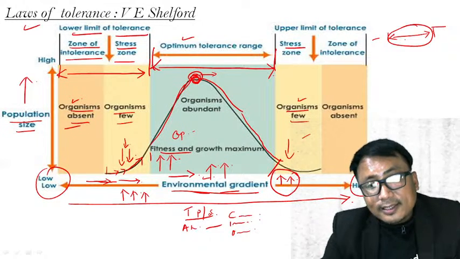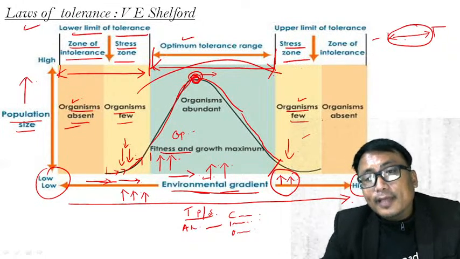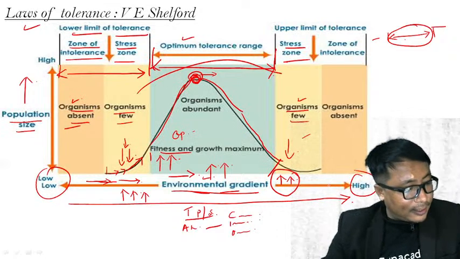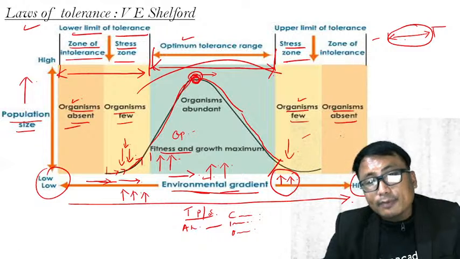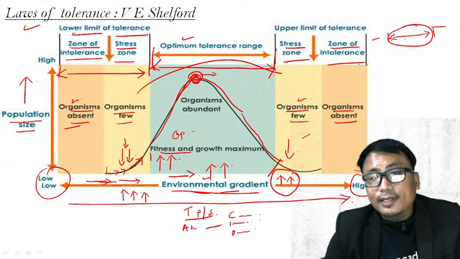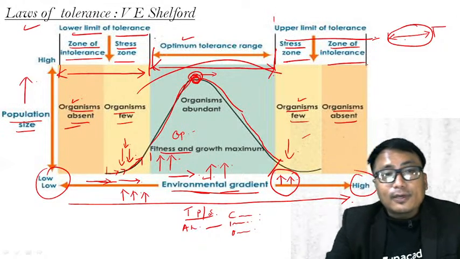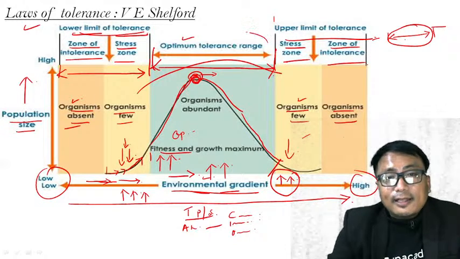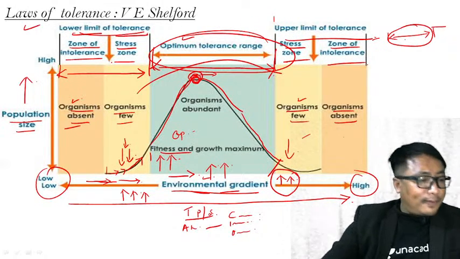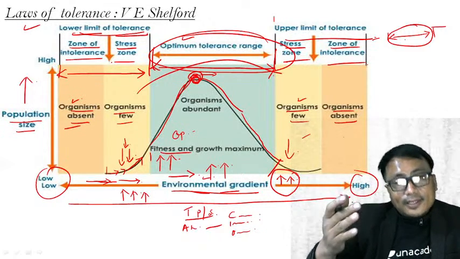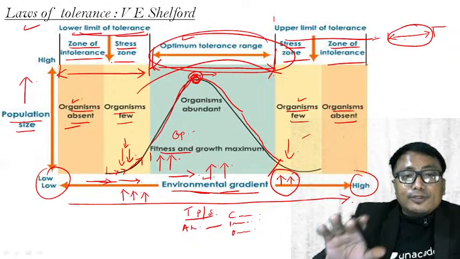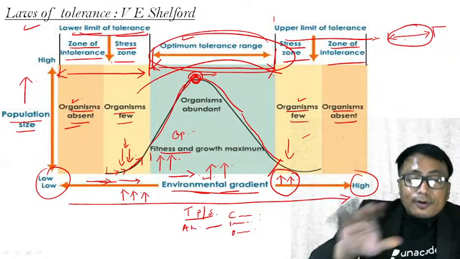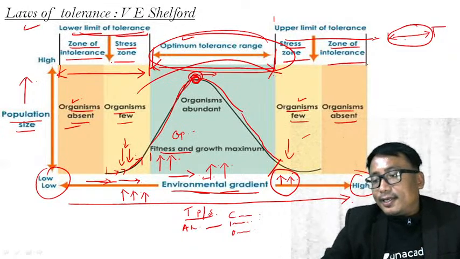It is also known as the stress zone. And if I continue further, the supply of temperature and precipitation, the organism will be completely absent, which is known as the zone of intolerance. So this is known as the upper limit of tolerance, the lower limit of tolerance, and the middle section is known as the optimum tolerance range. This is how the behavior of organisms, or the size of the population of organisms in the ecosystem, behaves depending on the abiotic factors in the ecosystem.